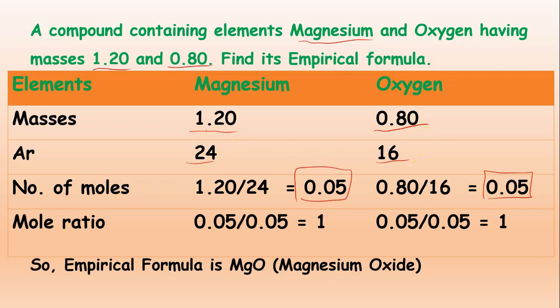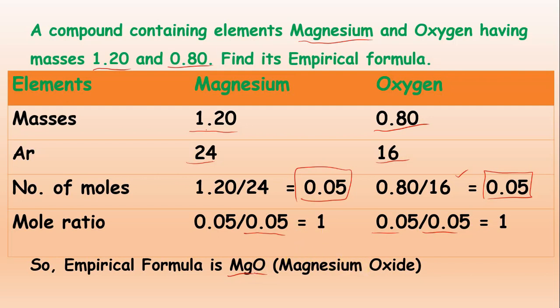Now the mole ratio or simplest ratio, how can we calculate? As I have told you earlier, we will divide the answers obtained at step number 3 by the smallest. Here the answers are the same, so 0.05 will be divided by 0.05, and 0.05 by 0.05. The answer will be 1 and 1. It means magnesium will be 1 and oxygen will be 1, so MgO is the empirical formula of magnesium oxide.